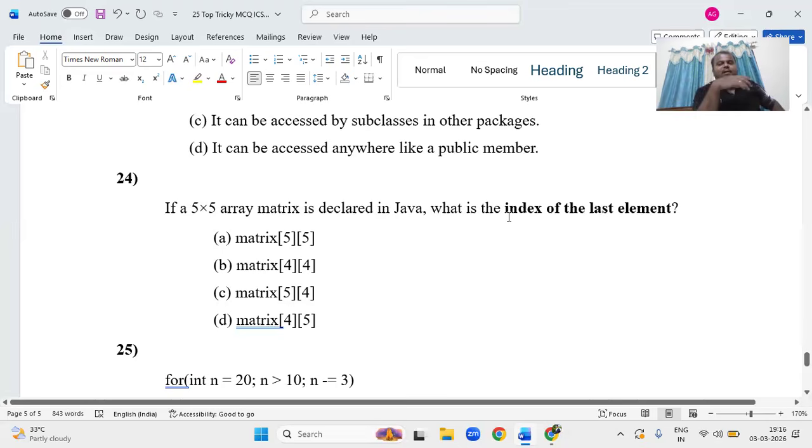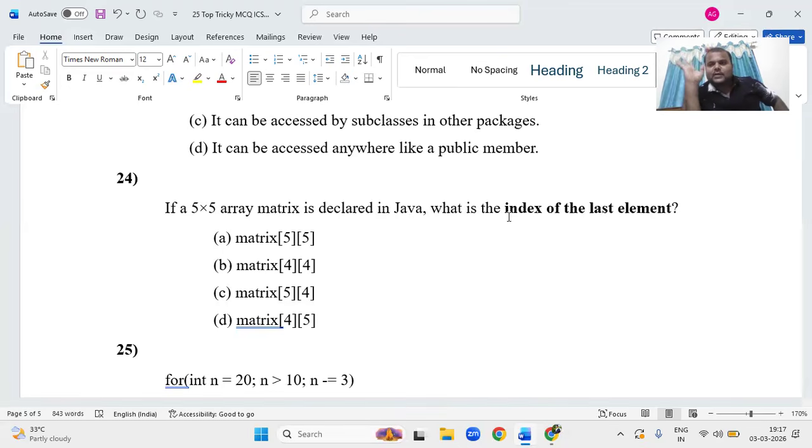Next, if array matrix is declared in Java as 5 into 5, what is the index of the last element? This is common sense. You have to think: the index starts from 0. If it is 5 into 5, it means 0 to 4, 0 to 4, right? So what is the last index? 0,0; 0,1; 0,2; 0,3; 0,4. In the last row, 4,0; 4,1; 4,2; 4,3; 4,4. What is the last index of the array? It is 4 into 4.